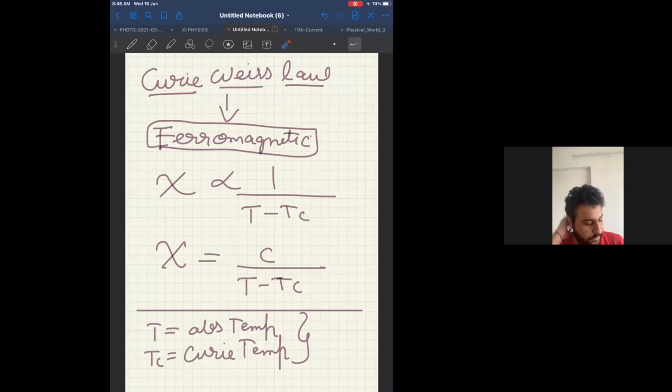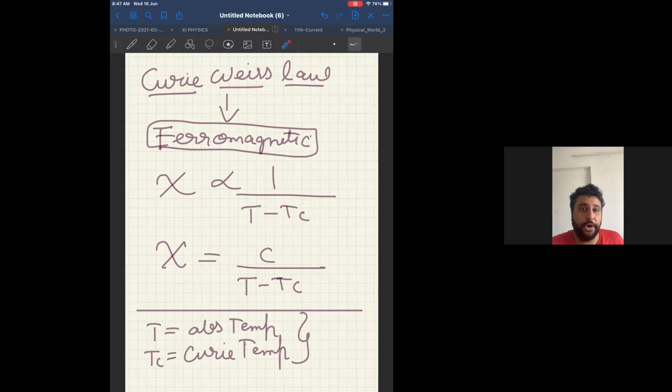Okay, let us start. Option A: it is strongly attracted by a magnet. It is correct. Option B: it tends to move from a region of strong magnetic field to a weak magnetic field. That is wrong, because a ferromagnetic substance gets attracted towards the magnetic field. So it does not go from strong to weak. It goes from weak to strong. Option B is wrong. Option C, its origin is the spin of electrons. Partially wrong, because its origin is the domain theory.